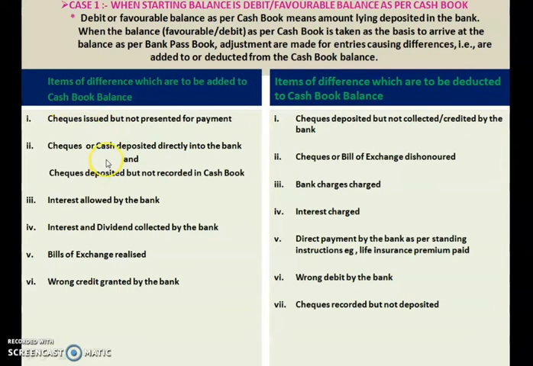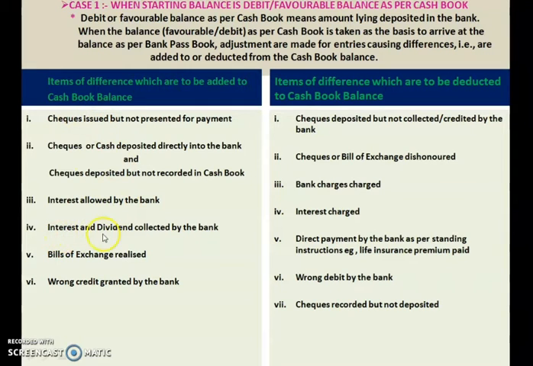Your customer had directly deposited some money to your bank account, but you didn't get intimation about that, so you didn't record it in your cash book, but in the passbook it was recorded. Next is interest allowed by the bank. Interest has been allowed by the bank and recorded in the bank passbook, but in the cash book it is not recorded. So that difference you have to add in the cash book.